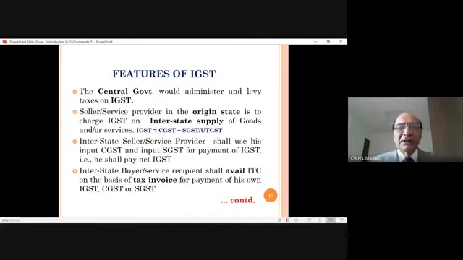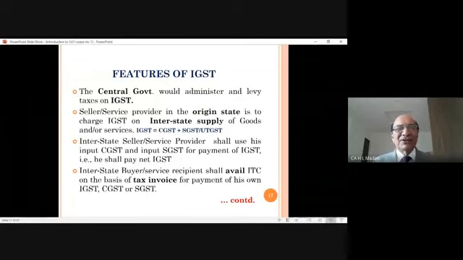When he has sold those goods interstate, he is supposed to charge IGST on that. Now look, he is to pay IGST, but he is having input of CGST and SGST. So government says you can adjust CGST plus SGST against IGST and pay the difference.